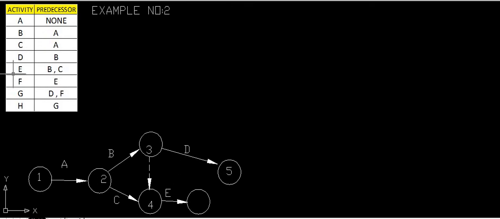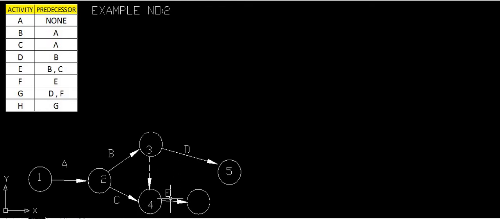Here we will again explain this activity. Activity E will be started at the point where B and C will be completed. Here B has been completed here, but we cannot start at the same point. And C has been completed here. So by moving this B dummy activity, which doesn't require time and which doesn't require resources, B has been completed at this point, and C has been completed at this point. That means this fourth node, the fourth event, serial number 4 event, will be the starting point of activity E.